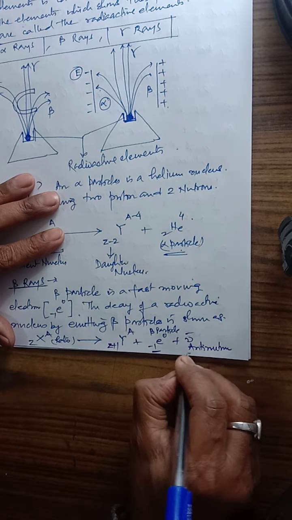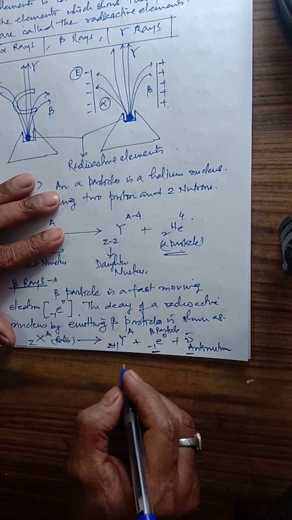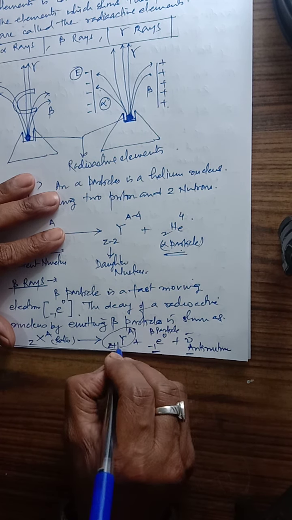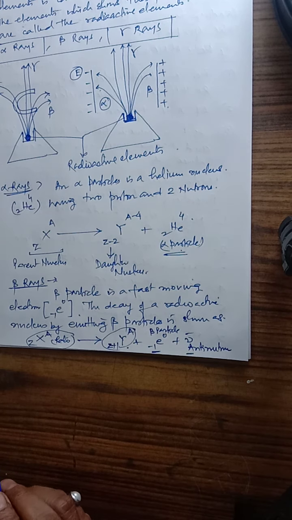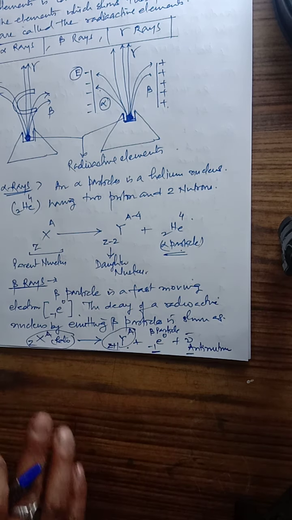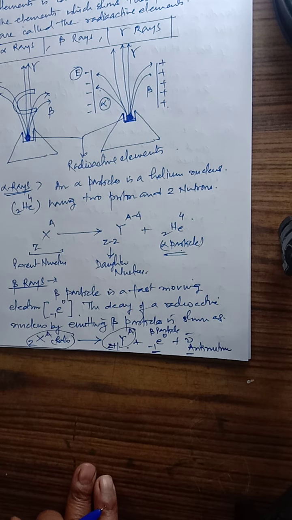This is your beta particle, this is the symbol of the anti-neutrino, this is your daughter nucleus, this is your parent nucleus. So this is about the beta.